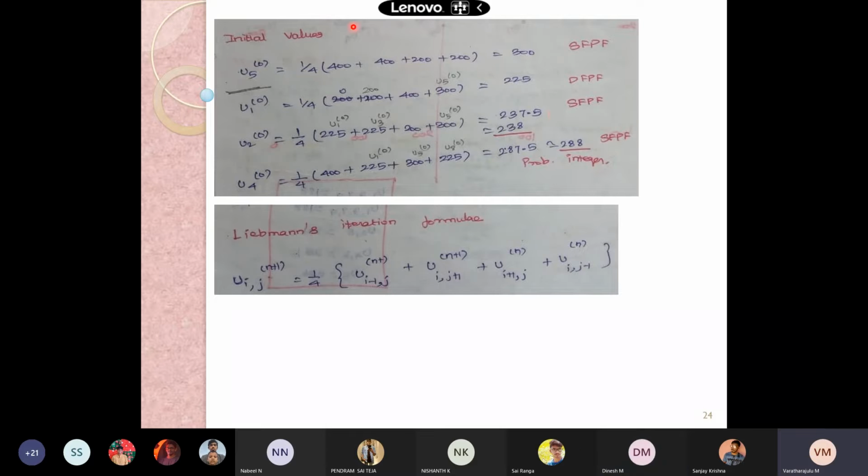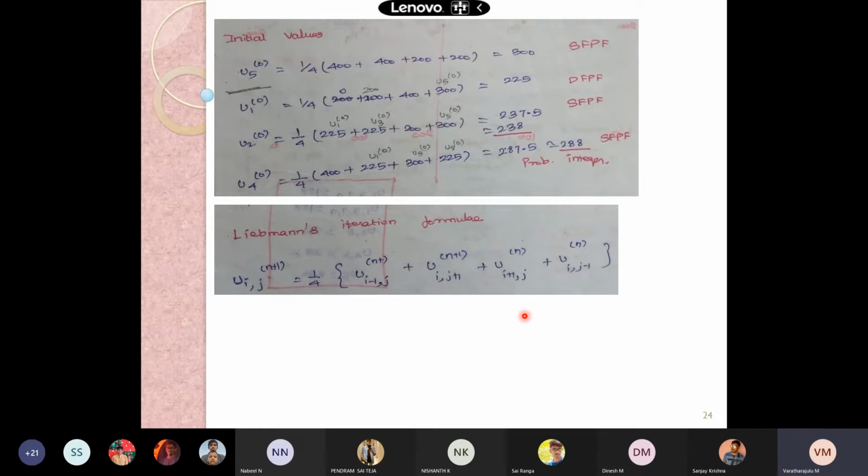In the initial iteration, we took h equal to 2 for calculating U5. For the rest, the interval considered was h equal to 1. Based on Liebmann's iteration formula, it can be uniform h equal to 1 because we already have some basic information.